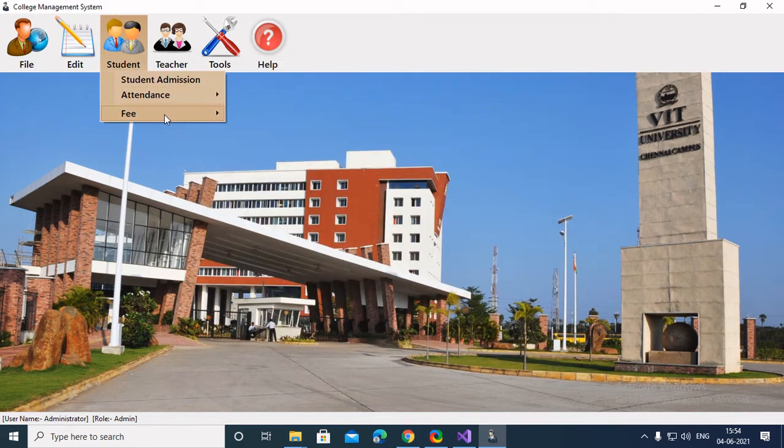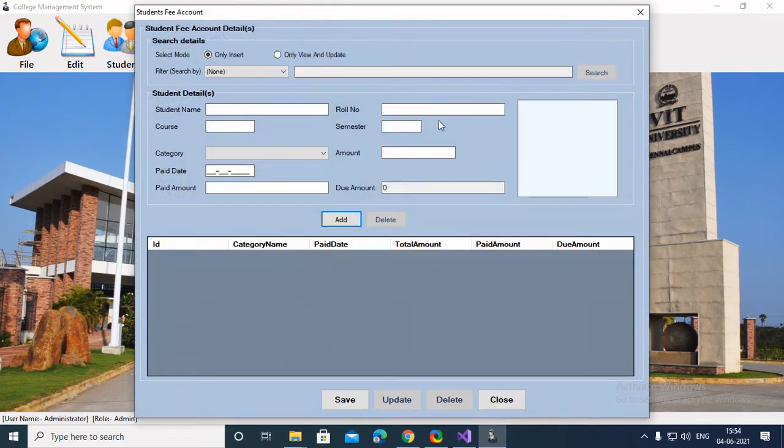So now fees. Here you can view the fees which are due or which are paid or which are to be paid. So basically here I can select the mode to only view and update. As you can see, it auto completes.